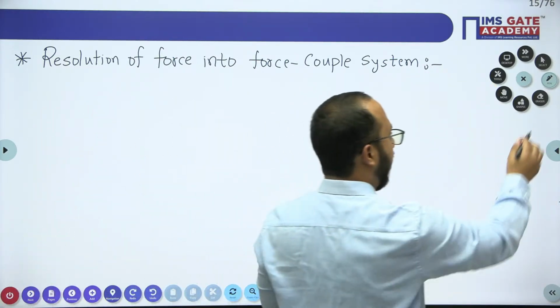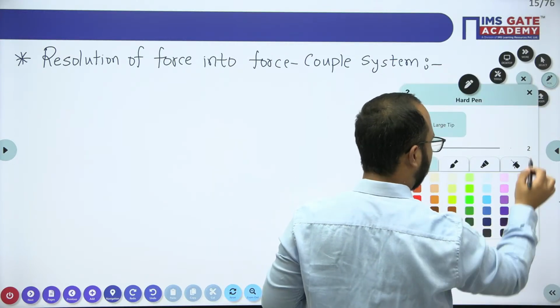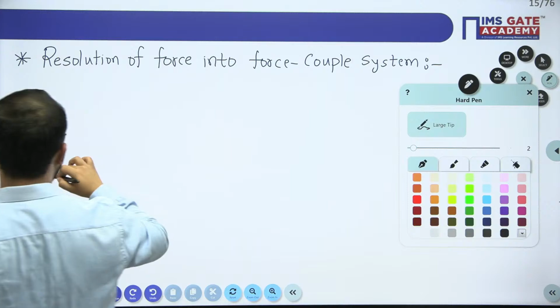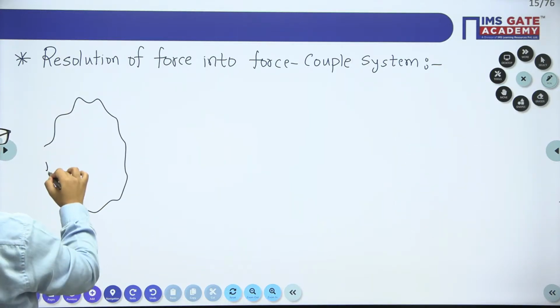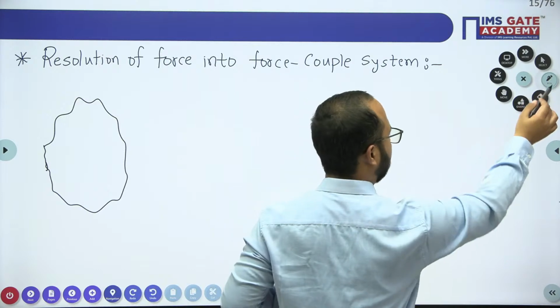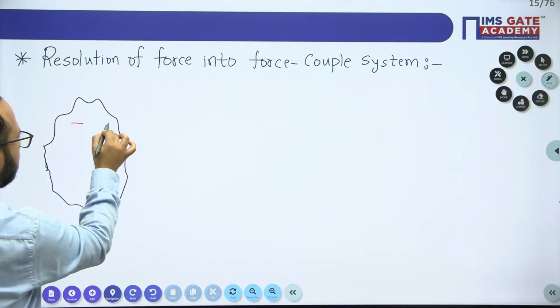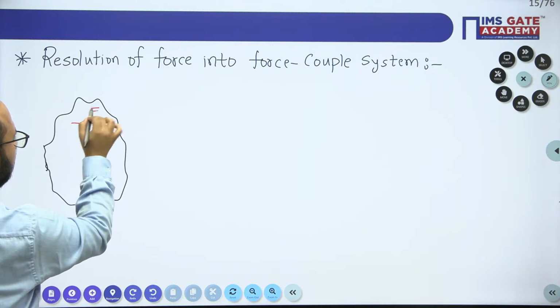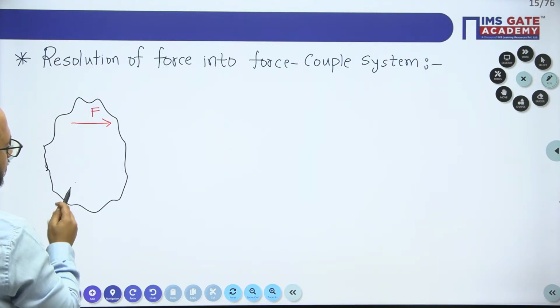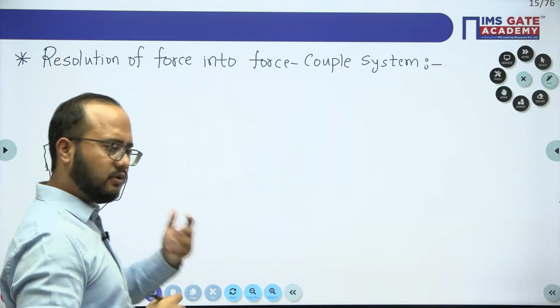Now see how we can resolve a force into force couple system. Try to understand. Let's suppose a random body we have assumed. On this random body a force is acting. Let's suppose this is a force F. Now at this point A, any point we can assume.